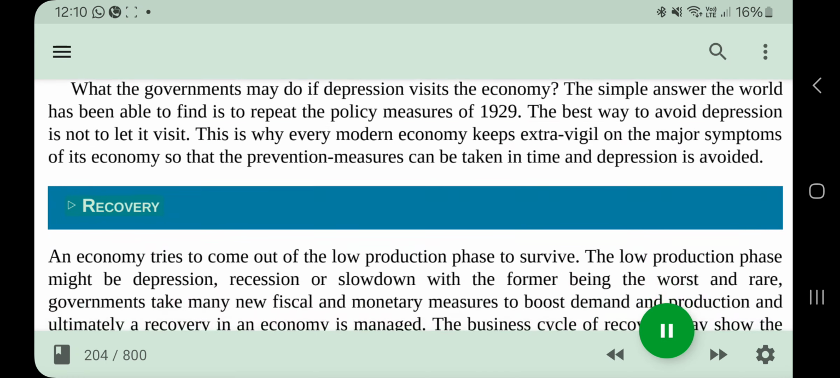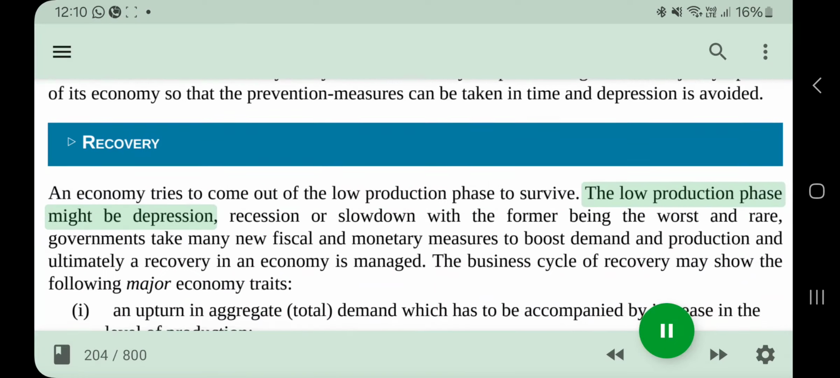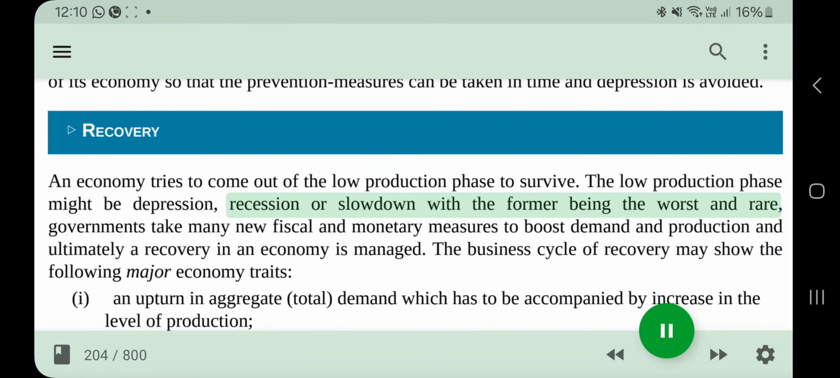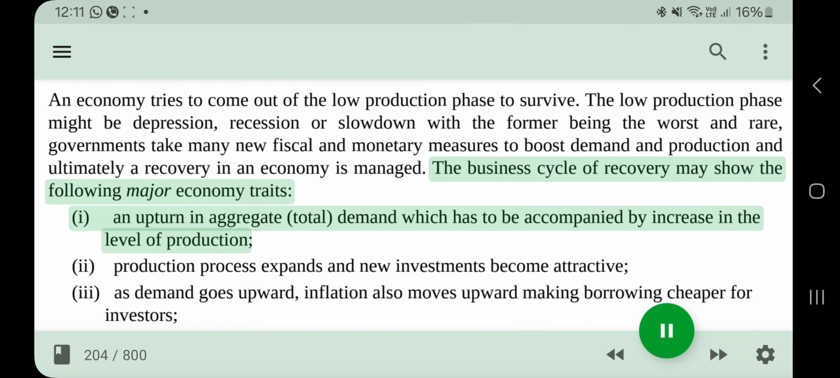Recovery. An economy tries to come out of the low production phase to survive. The low production phase might be depression, recession or slowdown, with the former being the worst and rare. Governments take many new fiscal and monetary measures to boost demand and production, and ultimately a recovery in an economy is managed. The recovery phase of the business cycle may show the following major traits.